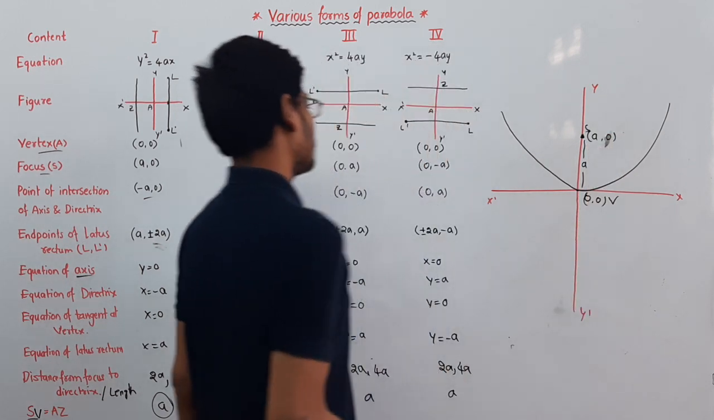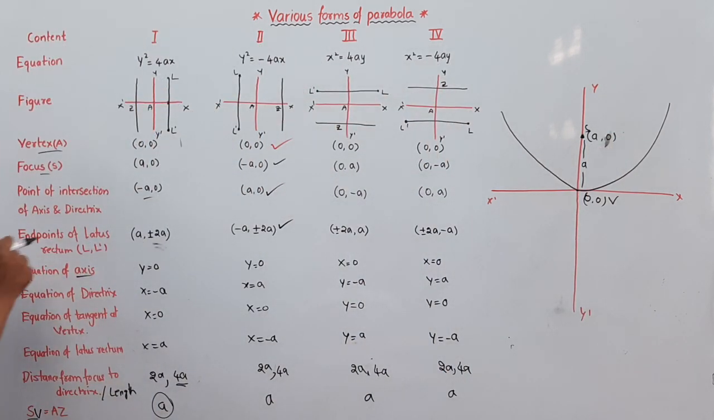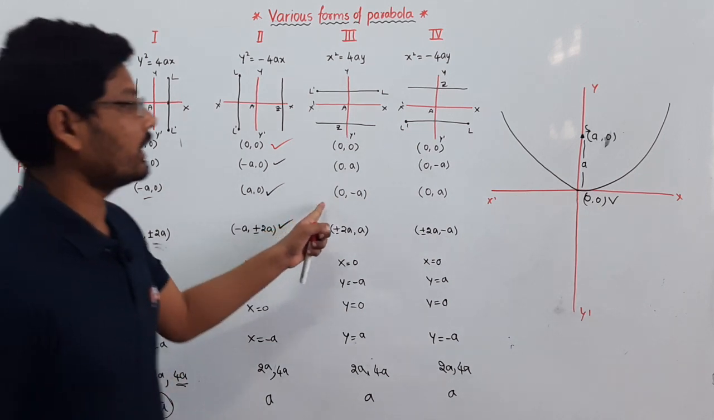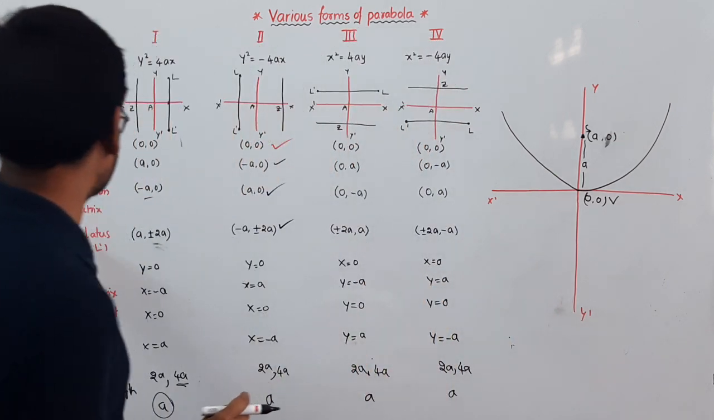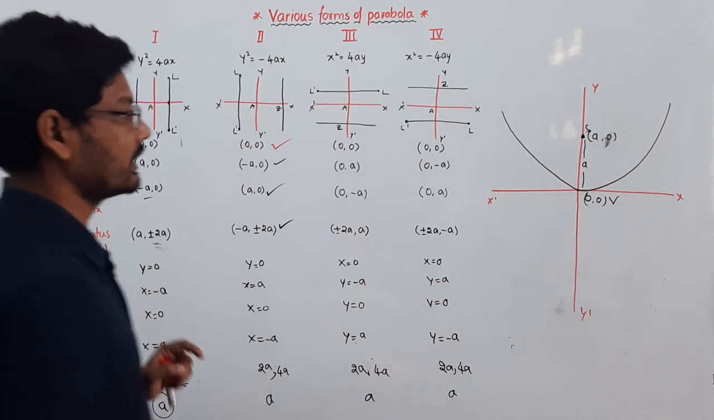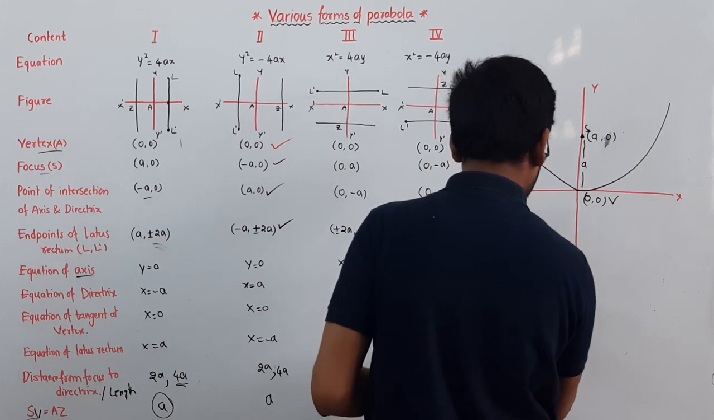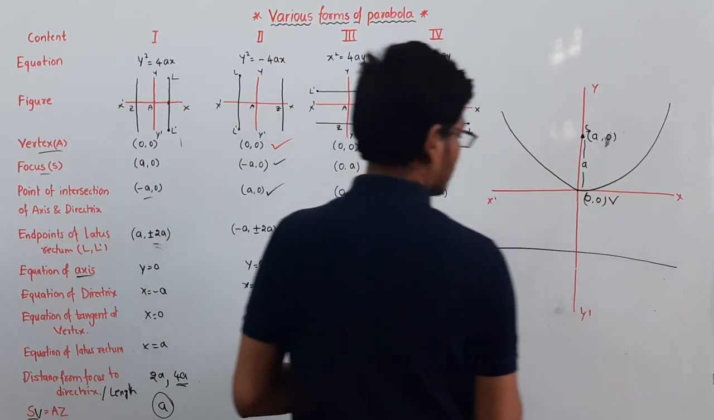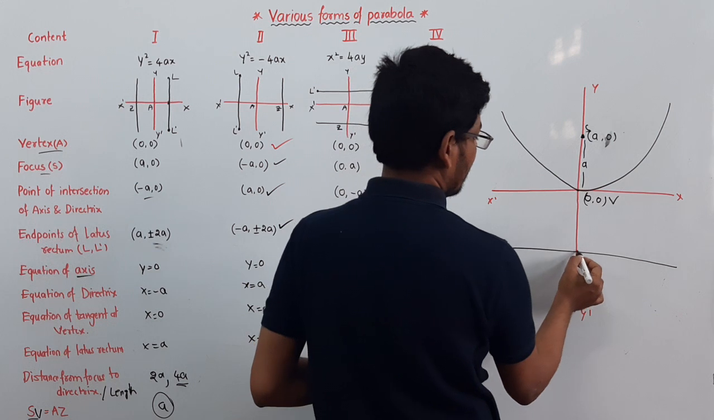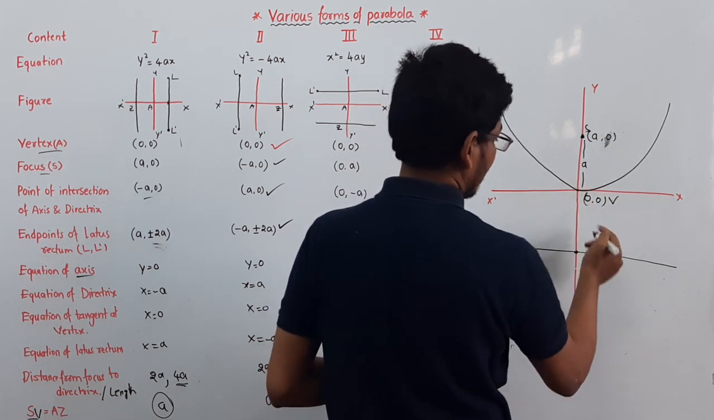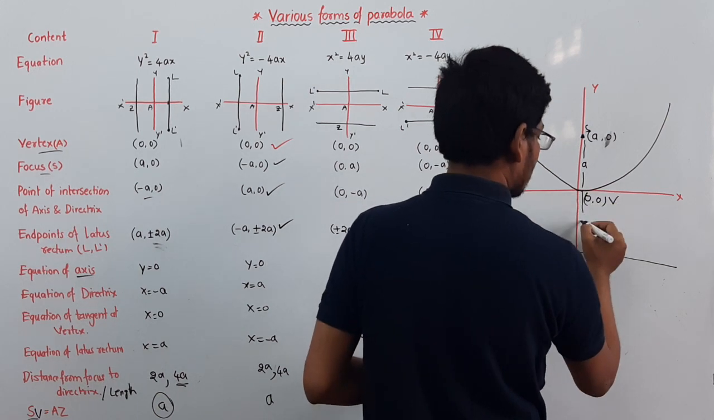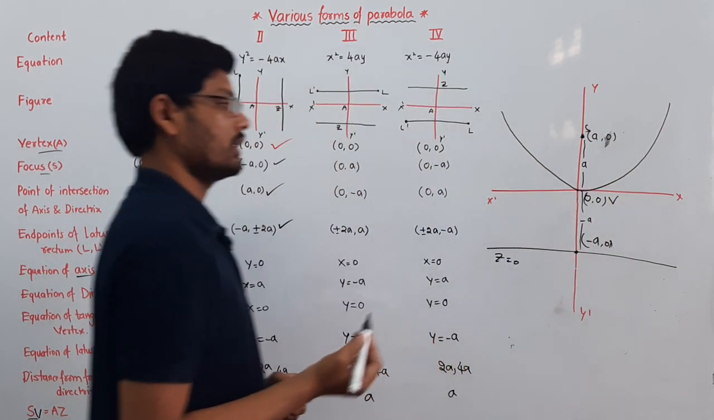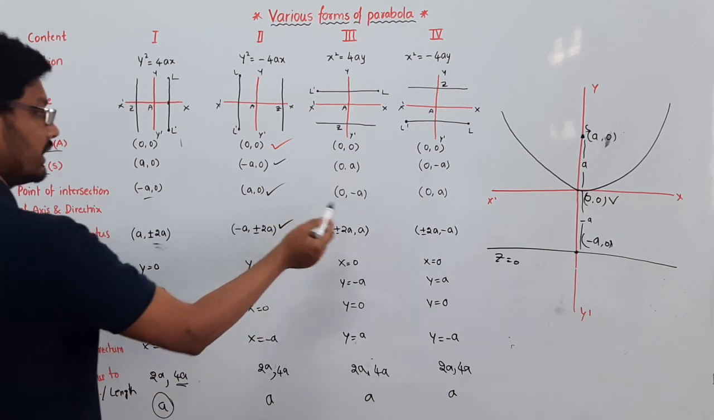S is the focus. Next, the point of intersection of axis and directrix. This is the axis, and this is the directrix here. The point of intersection of axis and directrix is on the negative side of the y axis, here.